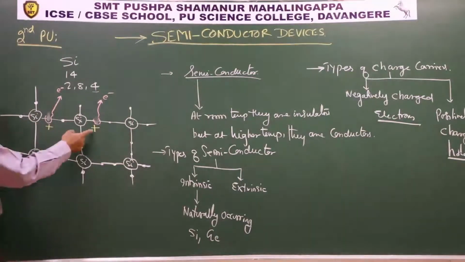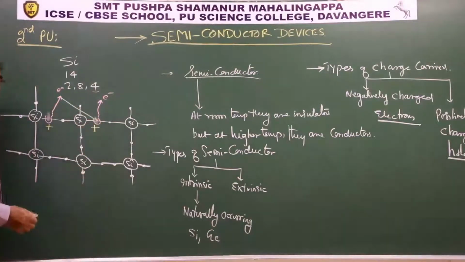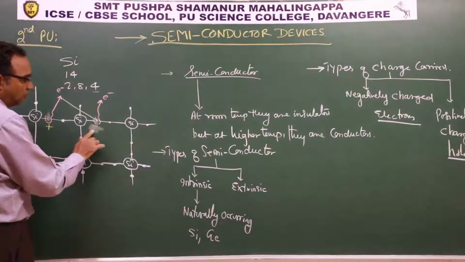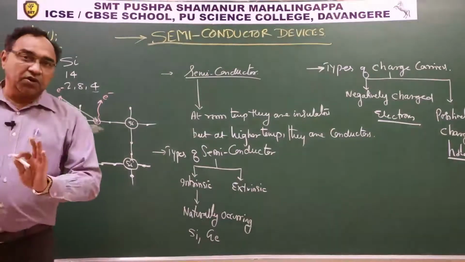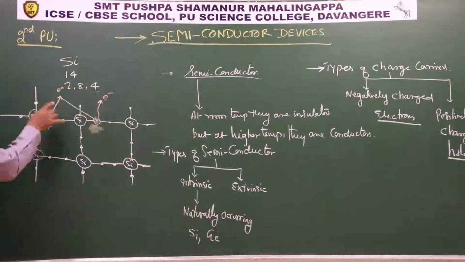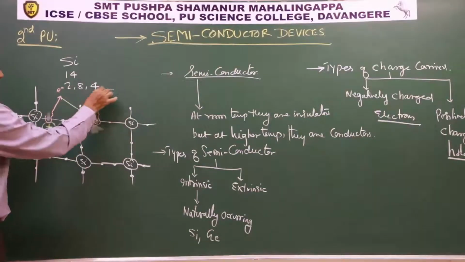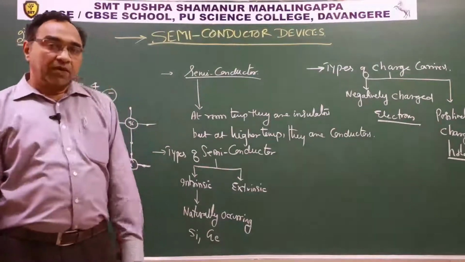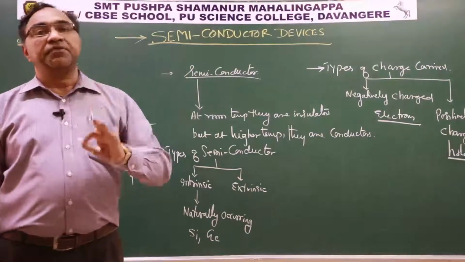This positively charged hole will attract an electron and get filled, so this positive charge will not be there. Which means at any instant of time, only one electron-hole pair will be present.